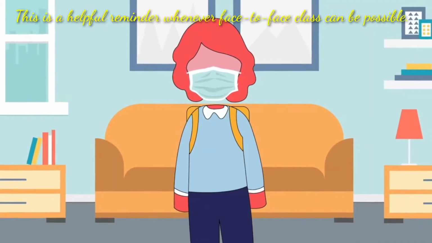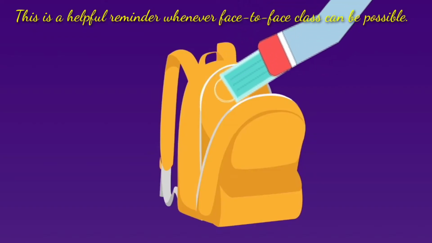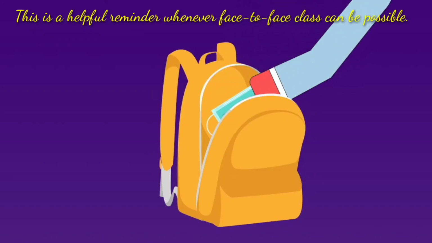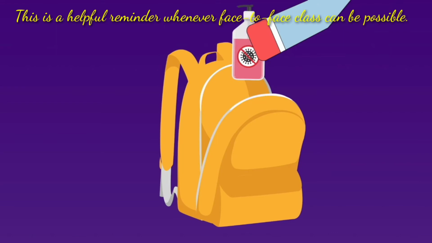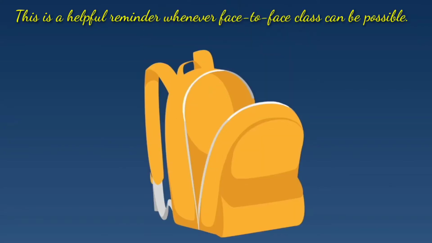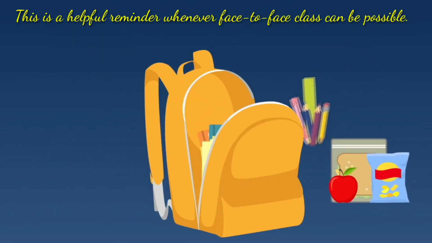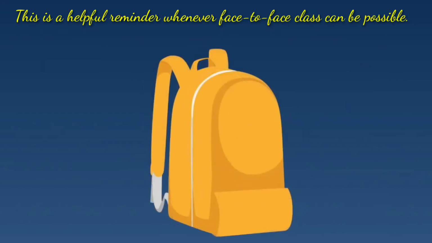Before leaving home, Sarah needs to be prepared. She should put on a mask and keep an extra mask with her in case one gets wet or dirty. She can also carry hand sanitizer with her for personal use. Also, because COVID is so contagious, Sarah should keep her own books, paper, pencils, pens, and snacks and avoid sharing.